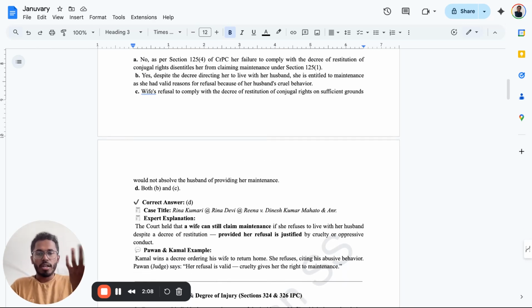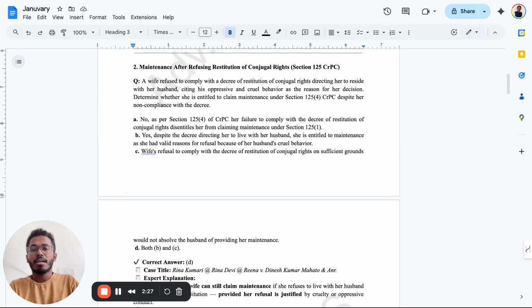So for example, there's an order asking the wife to go and stay with the husband. But what happened? The wife is very scared to go and stay. Why? Because of the cruelty of the husband. So what do you think? What do you think about the decision, is it valid or not? Yes, it is valid because on the grounds of cruelty, the wife need not stay with the husband. Very simple.